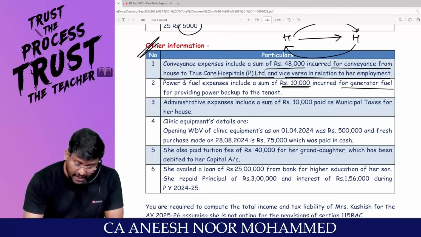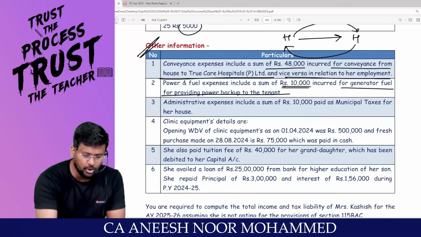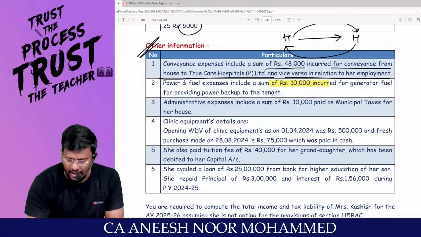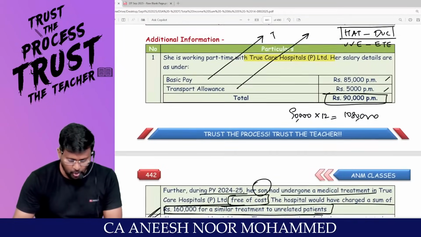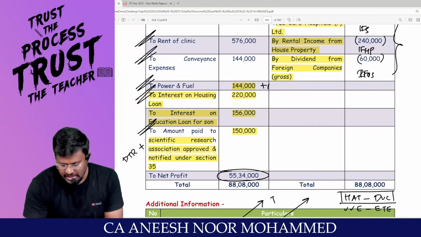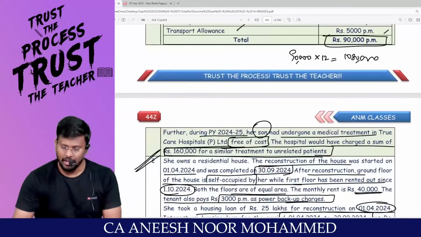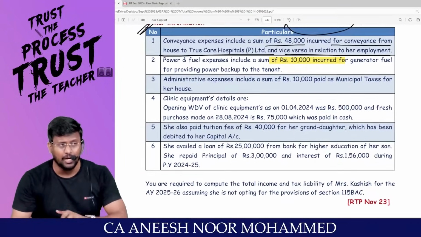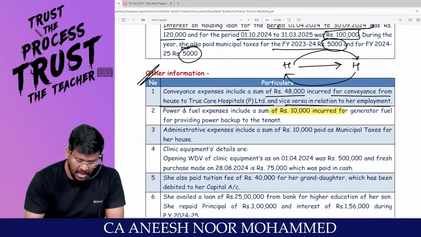Expenditure incurred for generator fuel for providing power backup to the what? Tenant. Tenant. That is PGBP or IFHP? IFHP. So inside that power and fuel there is 1,44,000. So this 10,000 should be added back, and that cannot be claimed as deduction under IFHP also. That's why ad hoc 30% deduction they are giving.